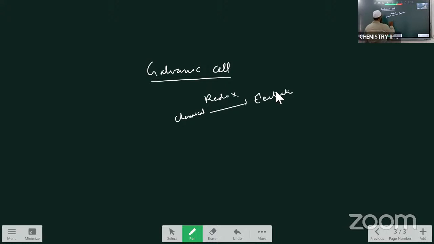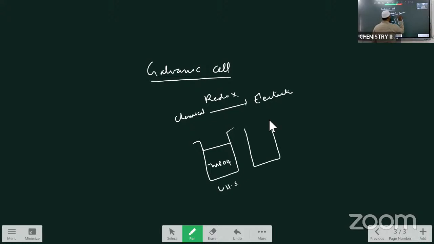A galvanic cell consists of two half cells. One is the LHS, left hand side half cell, in which zinc sulfate solution is taken. Second one is the right hand side, the RHS, in which copper sulfate solution is taken. One zinc rod is placed in the zinc sulfate solution and one copper rod is dipped in the copper sulfate solution.